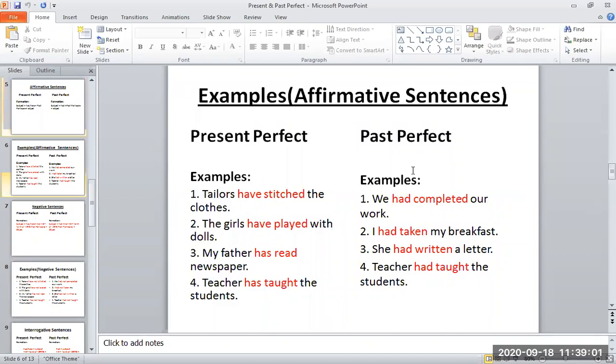Now look at the formation of past perfect tense. I have already told you: we is subject, had helping verb, completed is third form of verb or past participle, and work is an object.